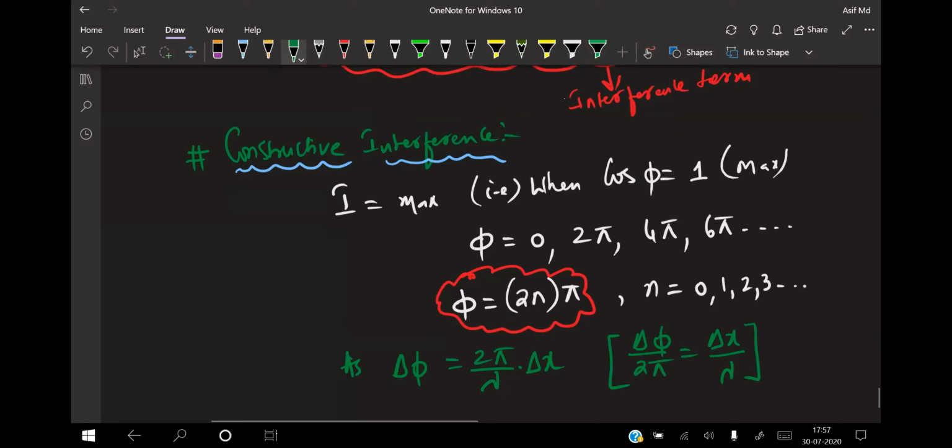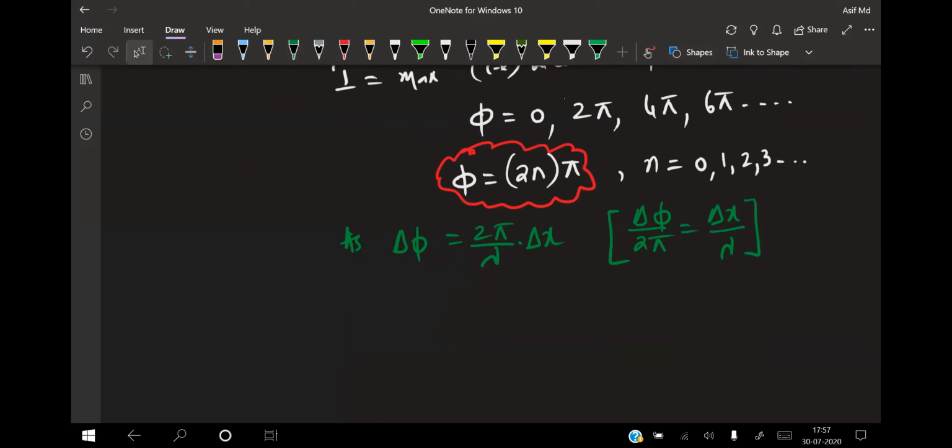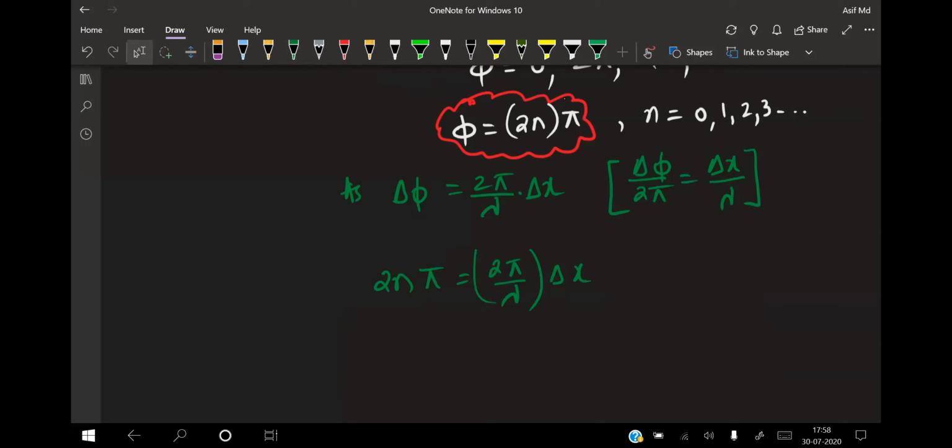So the delta phi value I already got is 2n into pi. So 2n into pi is equal to 2 pi by lambda into delta x. Okay, so something is getting cancelled right now. See, in this one 2 pi and 2 pi will get cancelled.